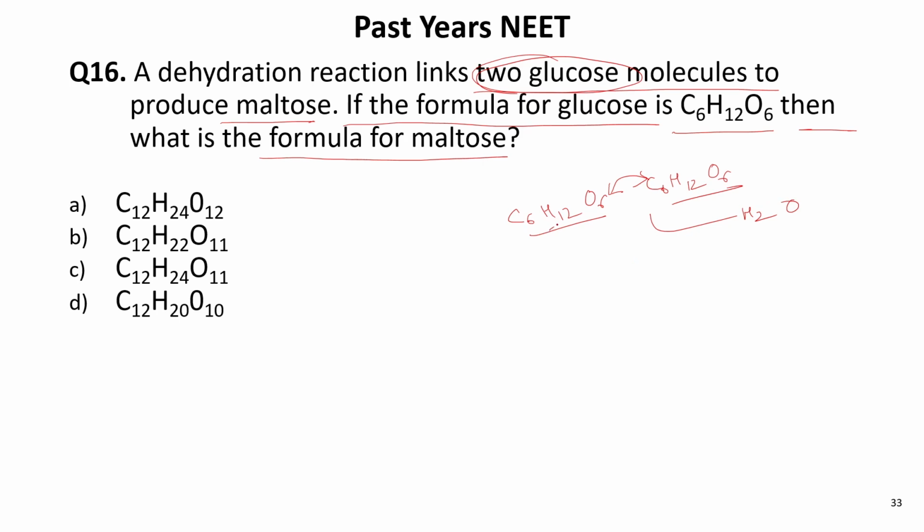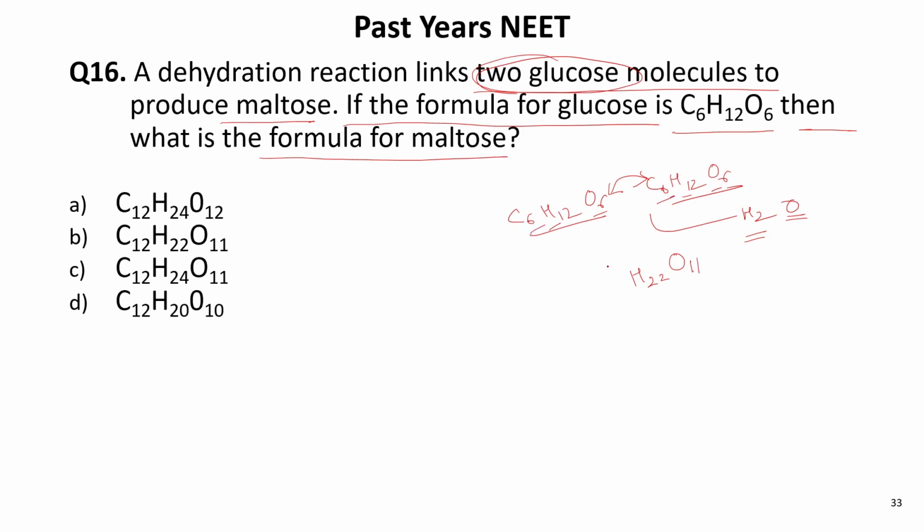So total hydrogen, how much? 12 and 12, that is 24. Out of this 24, I am writing 22 because 2 have been removed in the water. How much oxygen is there? O6, O6, that is 12, and out of 12, 1 is removed in the water, so I will write 11.